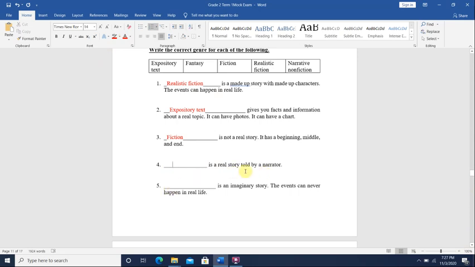Number 4, blank is a real story told by a narrator. Okay, a real story told by a narrator. A narrator is a person who tells a story, and that is narrative nonfiction. Narrative nonfiction means the story is real, and narrative means that it's told by a narrator. So number 4 is narrative nonfiction.